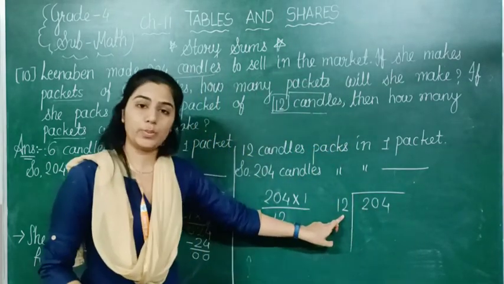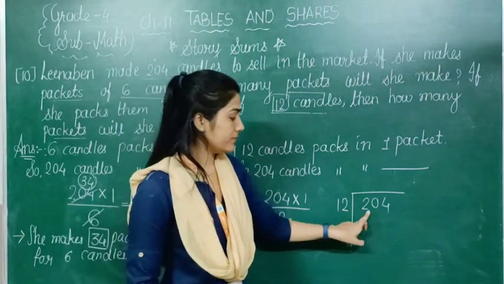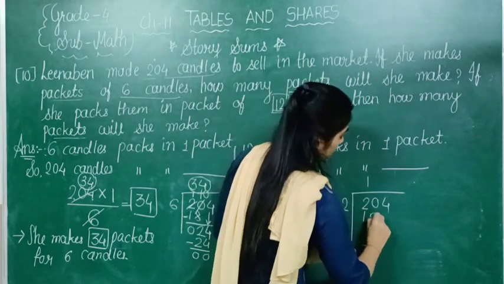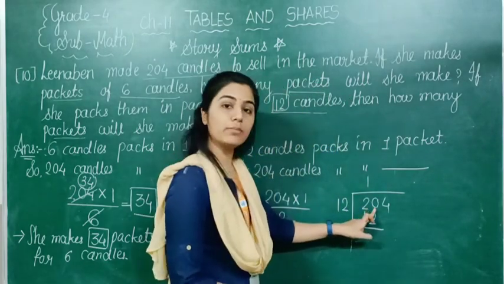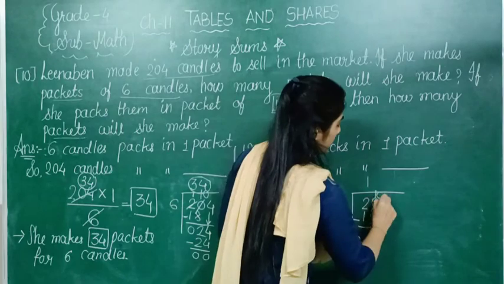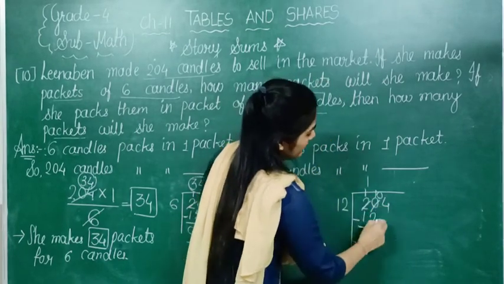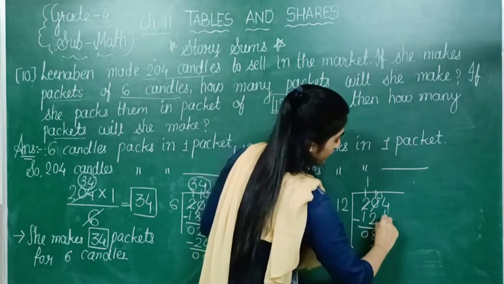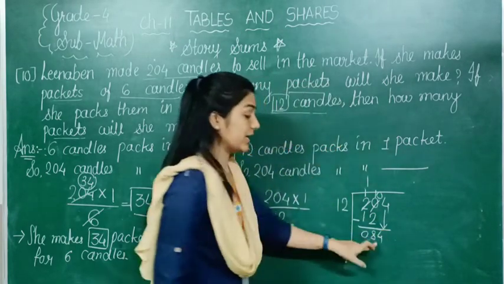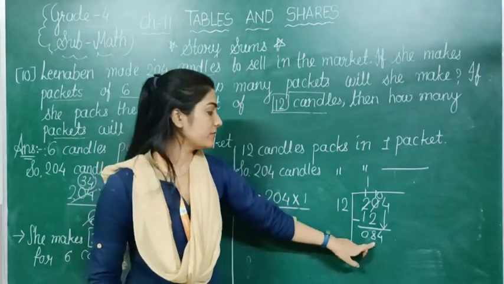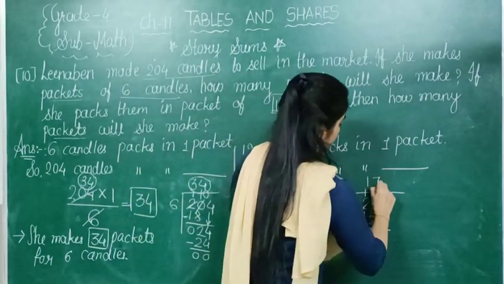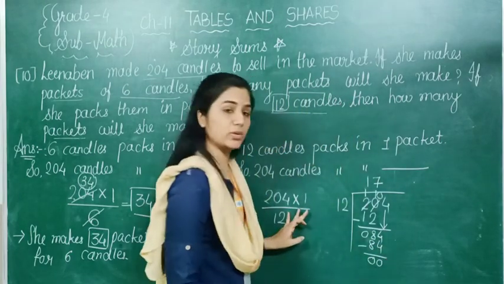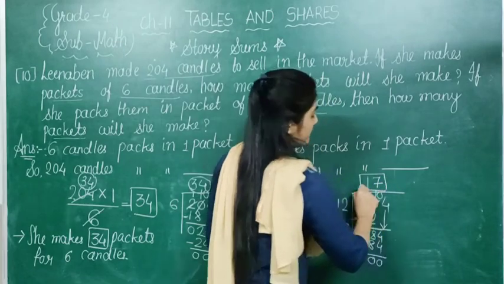204 divided by 12. Now in table of 12, this 20 is not coming. So we have to take 12 ones are 12. Again borrow number we are taking 10 and one number less. So 10 minus 2 is 8 and 1 minus 1 is 0. Now 4 we are keeping down. 84. So it is coming in table of 12 when 12 sevens are 84. So 84 minus 84, 0, 0. So 17 we are having as the answer.